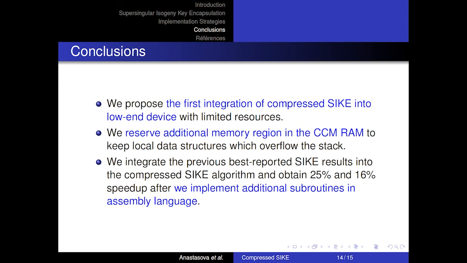Concluding our work, we have proposed the first integration of compressed SIKE security level 1, 2, and 3 into low-end embedded systems with limited resources. We have increased the size of the stack and created a new memory region in the CCM RAM to split large data structures, eliminating memory corruption and allowing the execution of SIKE P610 on the target device. We have integrated the previous best reported work on SIKE into the compressed SIKE and observed up to 16% of performance improvement after the implementation of the compressed SIKE specific subroutines in assembly language.